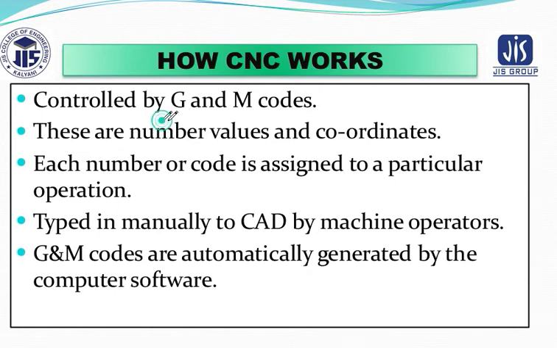One is G code, another is M code. Now these are numbers, values and coordinates. Suppose you want to draw this line, and this is your position A, this is your position B. How are you going to represent and define position A and position B?